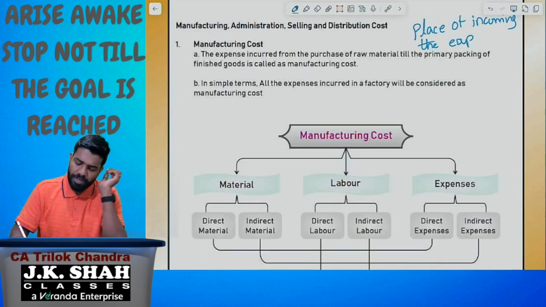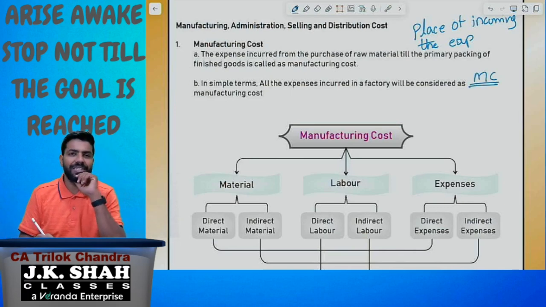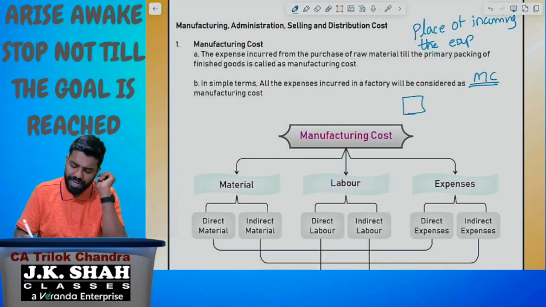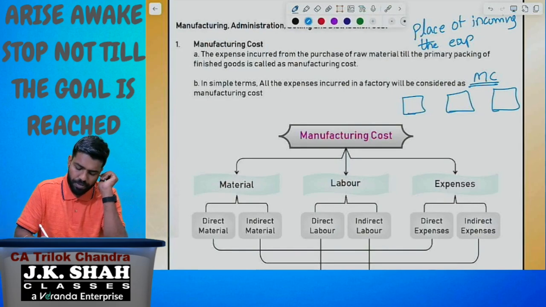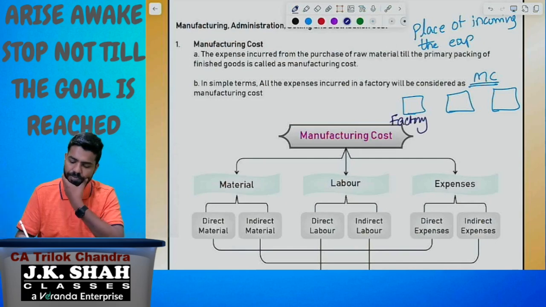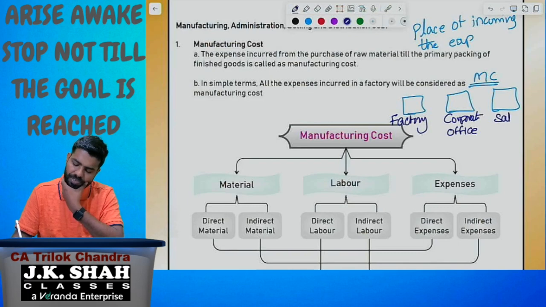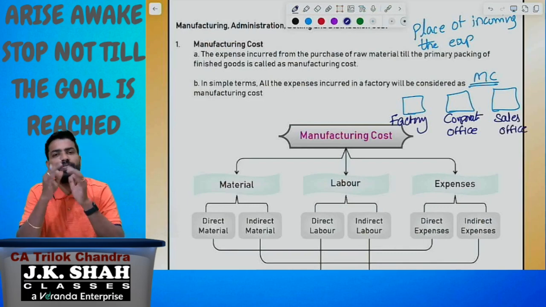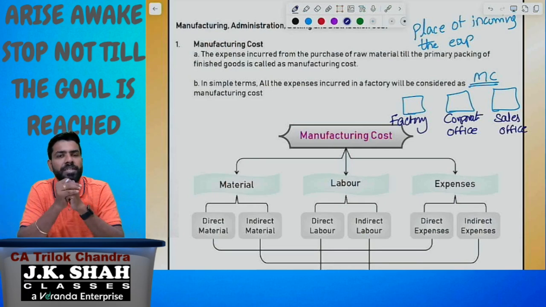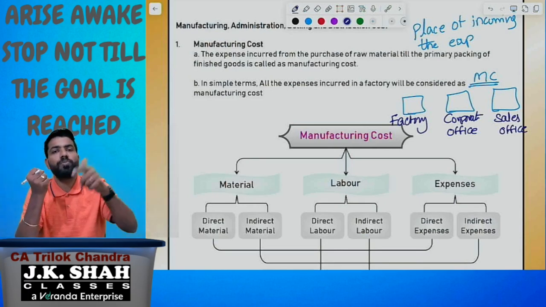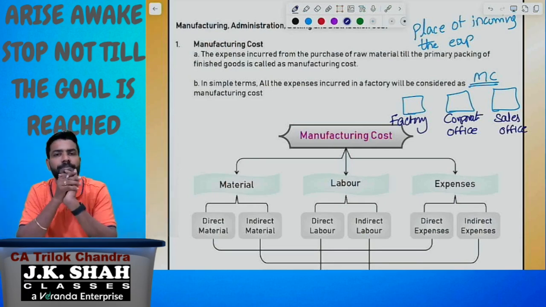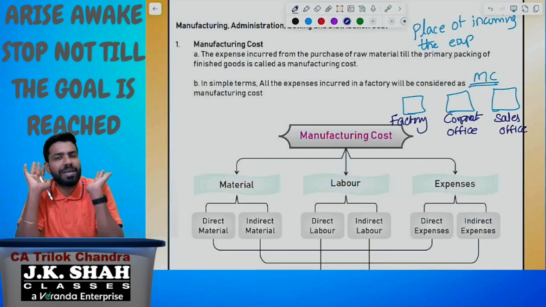Please understand, if you take a manufacturing company, we can broadly classify it into three categories. First one, factory, where they produce the product. Corporate office. And at last, sales office. If you take a manufacturing company, what is the main activity? They purchase the raw material, process it into finished goods, and sell it in the market. You take any manufacturing company, they do the same activity.